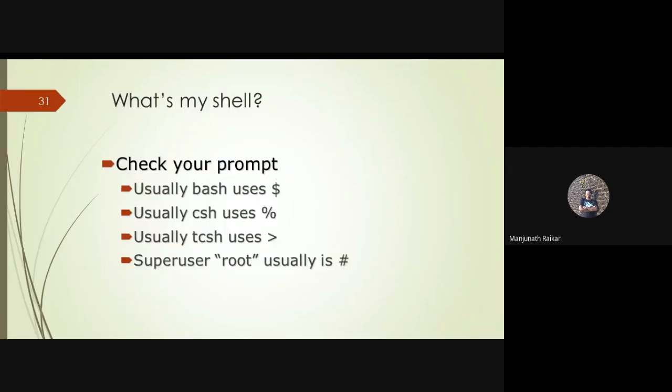Clear. And the super user, root, usually uses hash. It is a root user. So a normal user is different, a root user is different. Root user means having all the privileges of the system. The person who acts as root has all the privileges of the system.